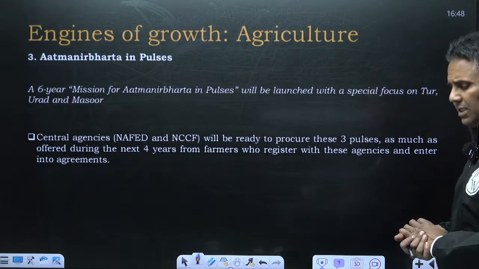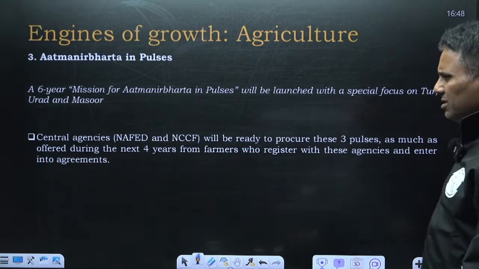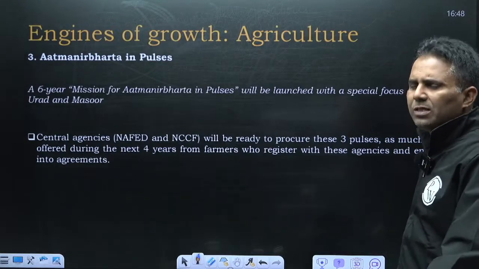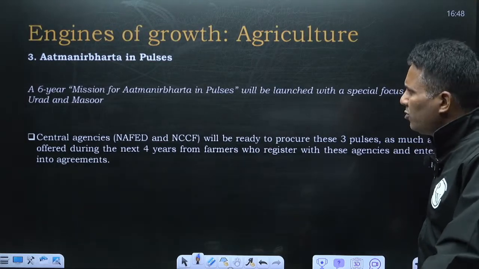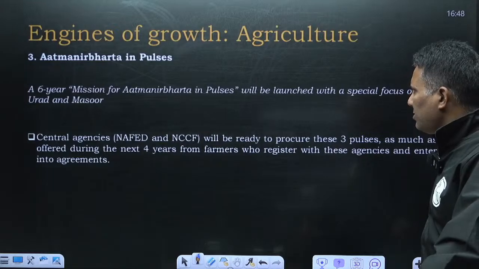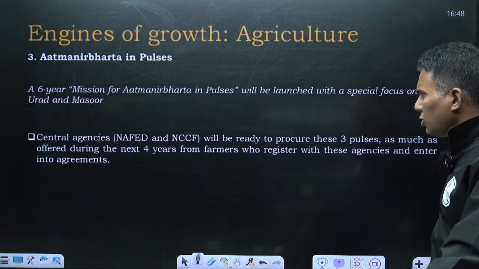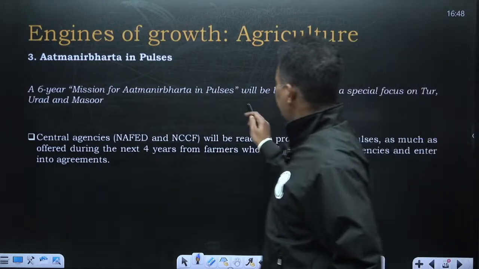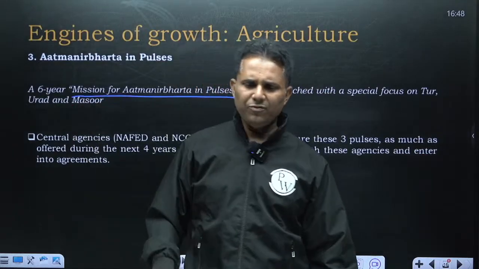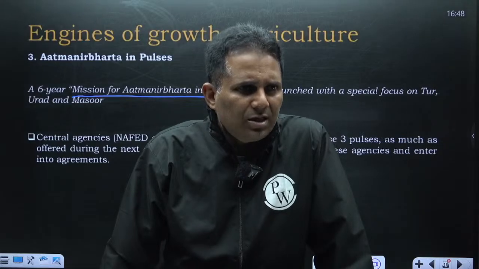Atmanirbharta in pulses. As you know, we have increased the production of pulses, but to a certain extent we still import. So a 6-year mission for Atmanirbharta in pulses will be launched. So what exactly will the government do in this? See, as you know, we are surplus in rice and wheat. One of the major reasons is that the government runs the MSP program.